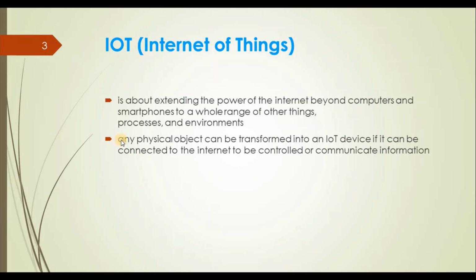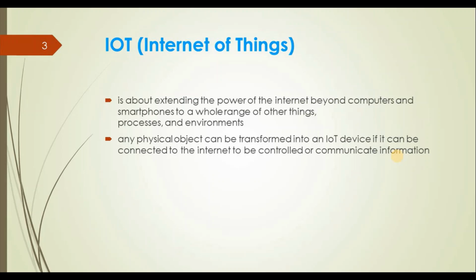As a second point, any physical object can be transformed into an IoT device if it can be connected to the internet to be controlled or to communicate information. We have one AC inside our house. We can transform that AC into an IoT device using some sensors or a gateway.